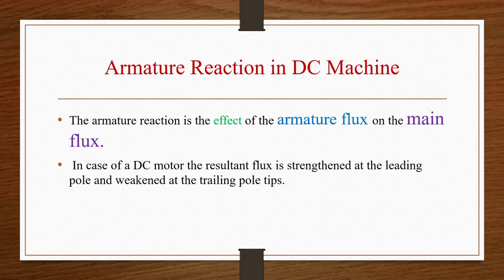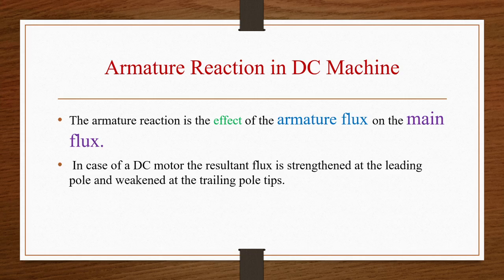Through Faraday's law of electromagnetic induction, EMF is getting induced. Whenever voltage is induced in the armature conductors, current will also flow, and hence flux is also generated inside the armature conductors. That flux is called armature flux. So the effect of armature flux on main flux is called armature reaction.